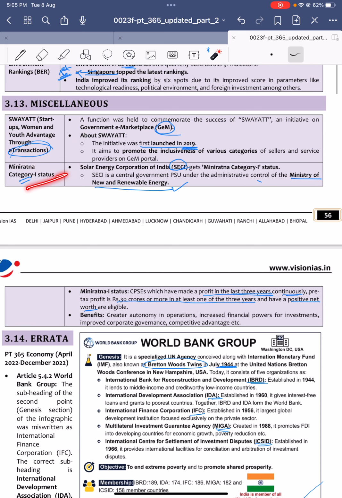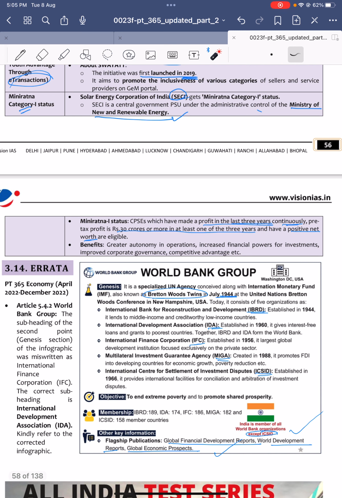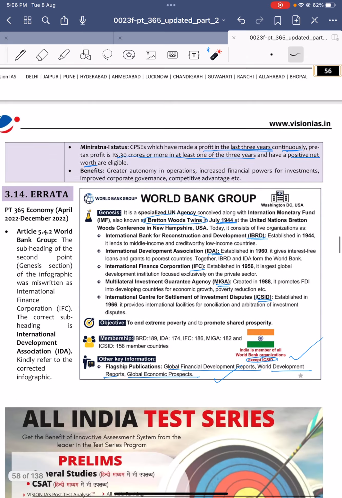Next, Miniratna Category 1 status. Miniratna Category 1 status was recently given to Solar Energy Corporation of India. Miniratna Category 1 status is given by whom? This Solar Energy Corporation is a central PSU under the Ministry of New and Renewable Energy.